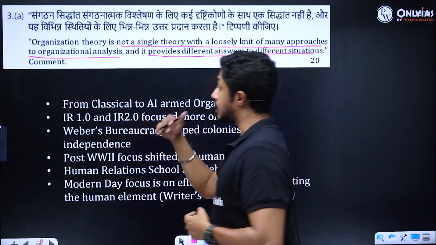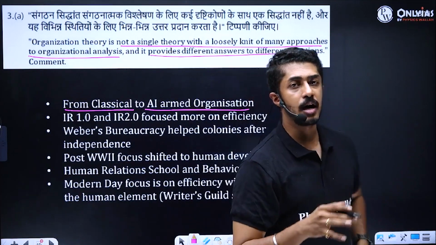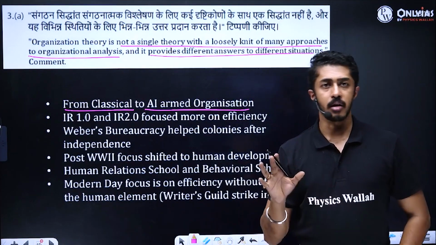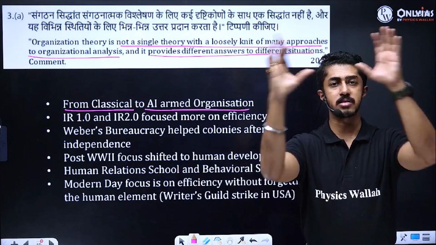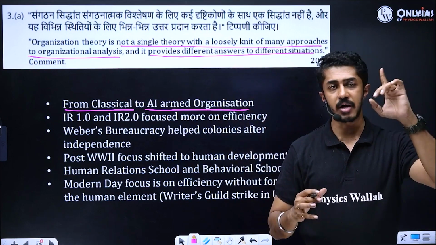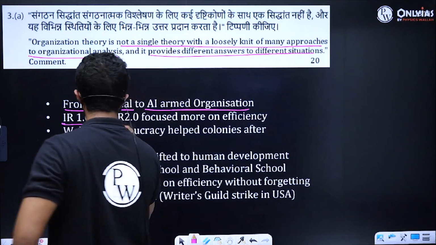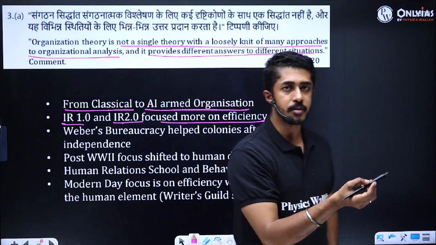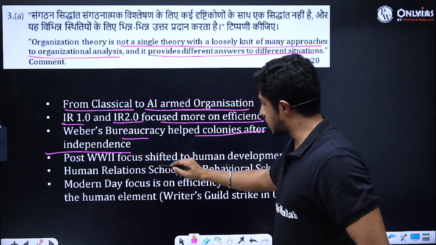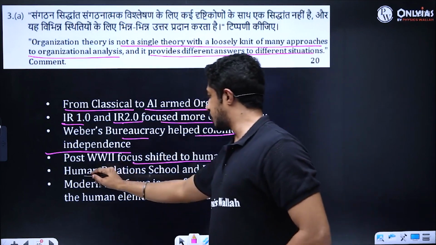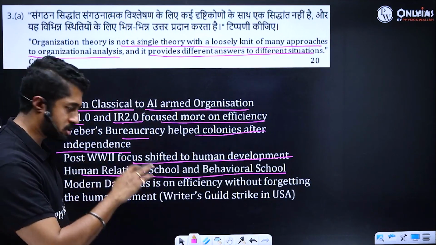So when we say organization theories, you have multiple theories, from classical theory to the artificial intelligence-armed organizations we have today. Correct? Each theory is different. You cannot say it is a single theory. You cannot club all these theories and make one single theory. It is not possible. Agreed. Second, IR 1.0 and IR 2.0 focused more on efficiency. Weber's bureaucracy helped colonies after independence. Post-World War II, focus shifted to human development, the human relations school and the behavioral school. All of this you can put up. It provides different answers to different situations. Agreed.